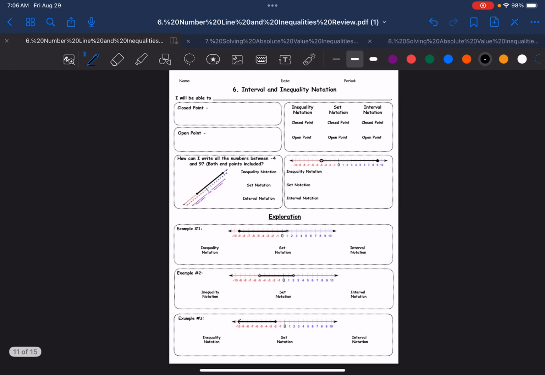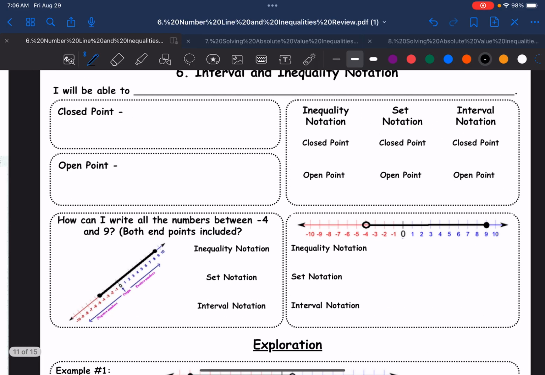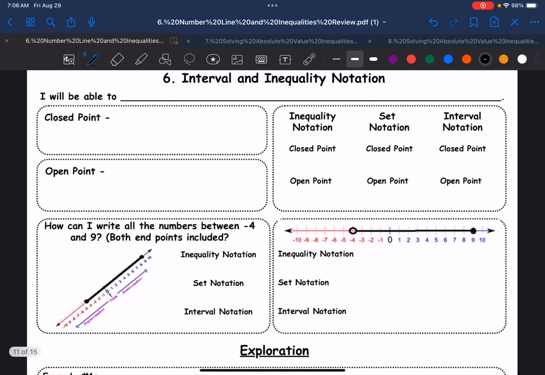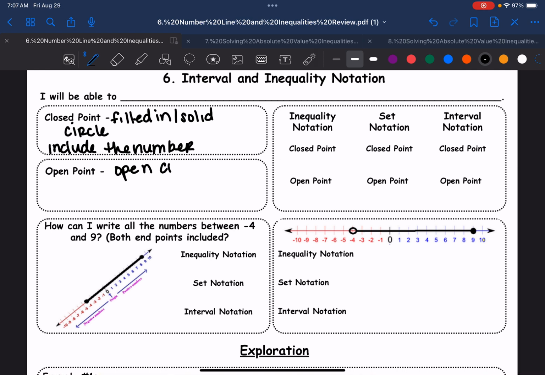I want to get to the notes because that's really the most important part, and I'm going to start here at the top. A closed point, we're going to show that as a filled in or solid circle. Closed circle, right? What this means is we're going to include the number. We're going to include whatever that endpoint is, and that's why we use a closed circle. For an open circle or open point, it's an open circle, right? And it does not include the number.